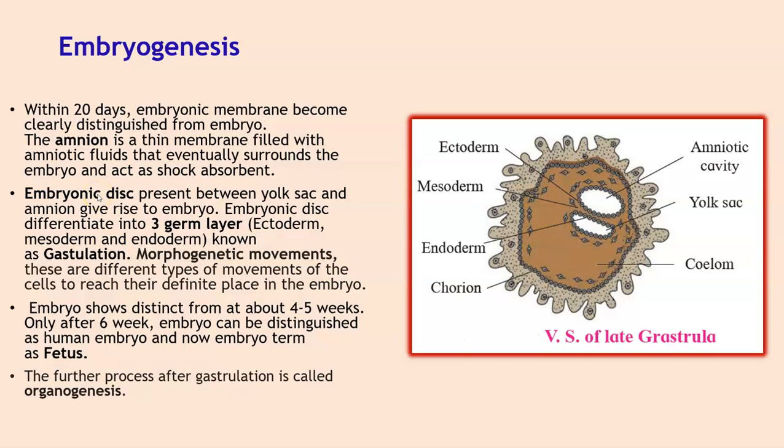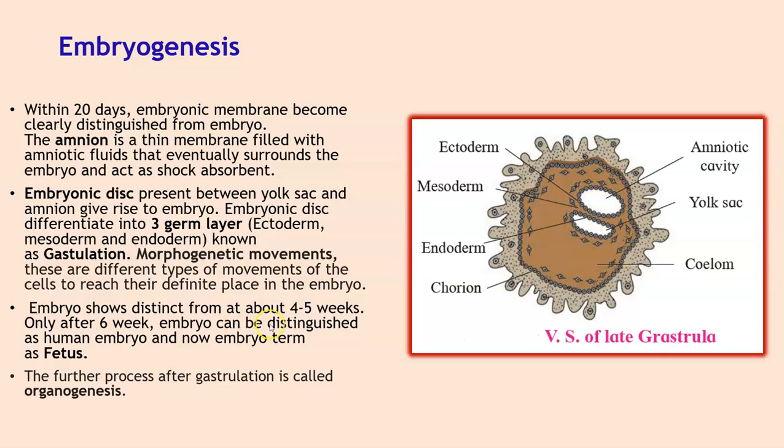The first is the differentiation of the blastomere. The 3 germinal layers are formed by the rearrangement of the blastomeres. So you have the embryonic disc present between the yolk sac and the amnion, which gives rise to the embryo, and the embryonic disc differentiates into 3 germinal layers, that is ectoderm, mesoderm and endoderm. This is known as gastrulation. And the second event is the morphogenetic movements. These are the different types of movements of the cells to reach their definite place in the embryo.